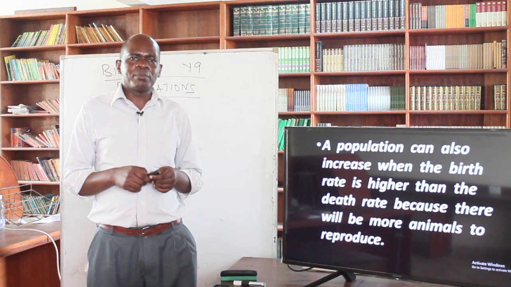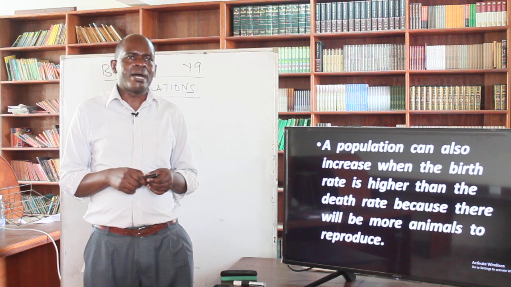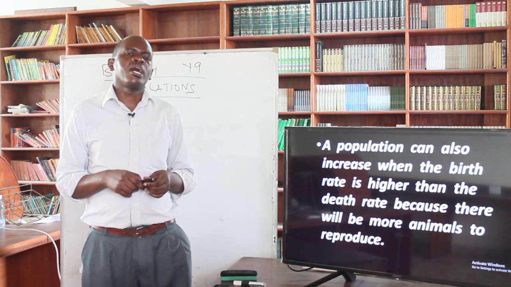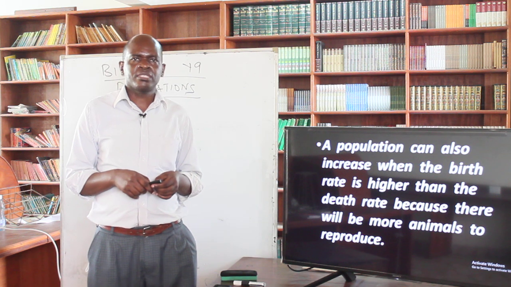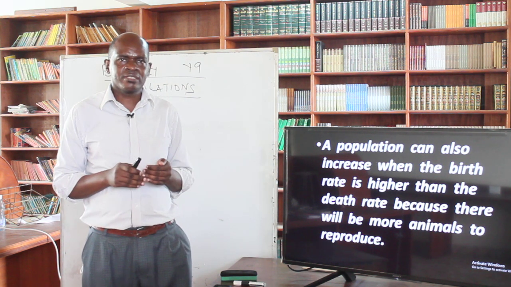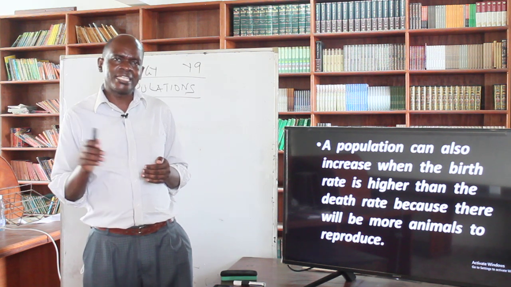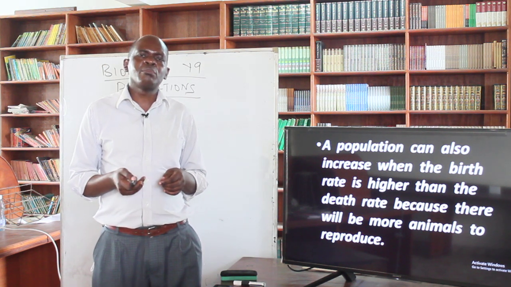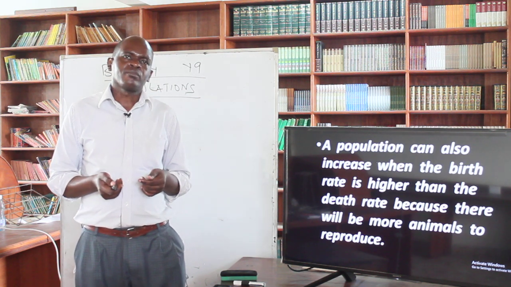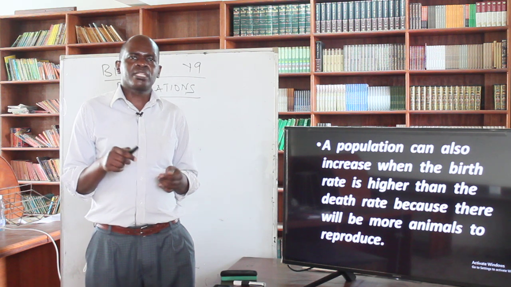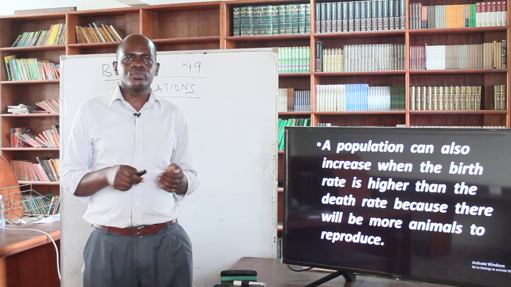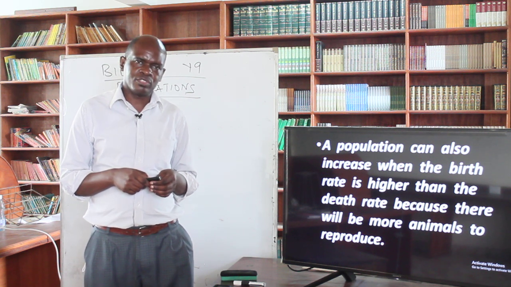Now, our population can also be increased when the birth rate is much higher than the death rate, because there will be more animals to reproduce. When you have more animals giving birth to the young ones and very few animals dying, then such a population will be able to increase very fast. However, on the contrary, if the animals that are dying are more than the animals which are being born, then that will lead to a decline in the population.